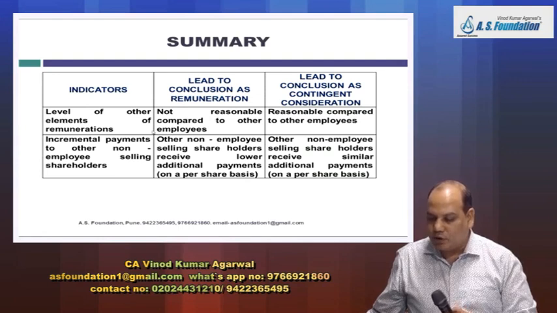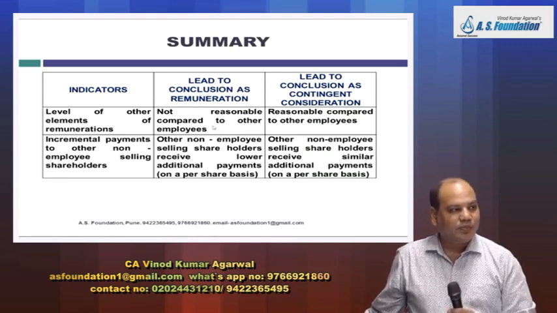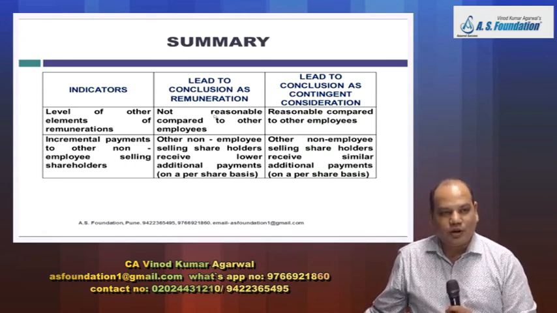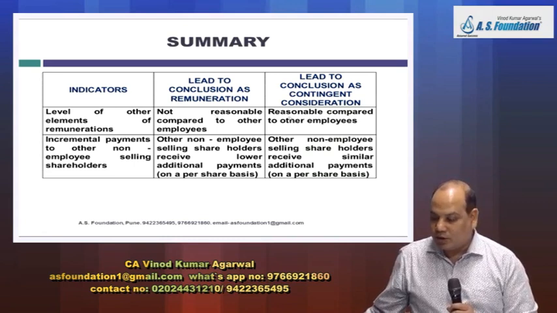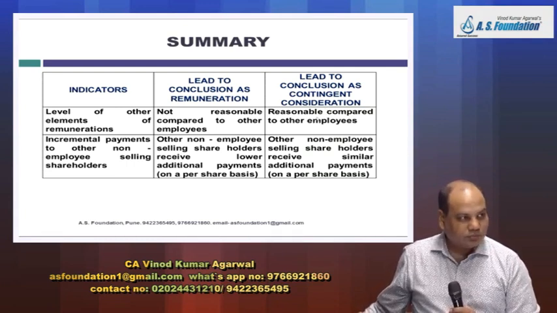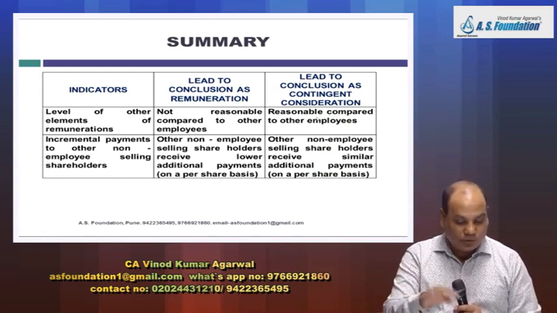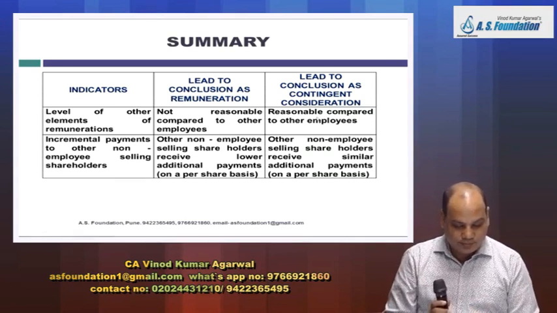If the level of other elements of remuneration is not reasonable compared to other employees, the standard says this will lead to conclusion as remuneration, and if it is reasonable compared to other employees, it will lead to conclusion as contingent consideration. Does it look opposite? We'll read from the detailed version.